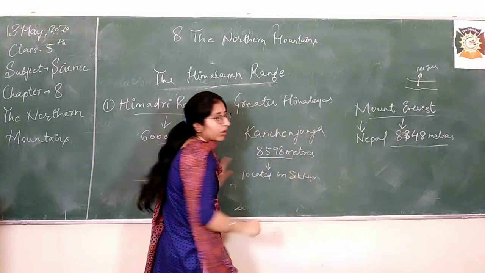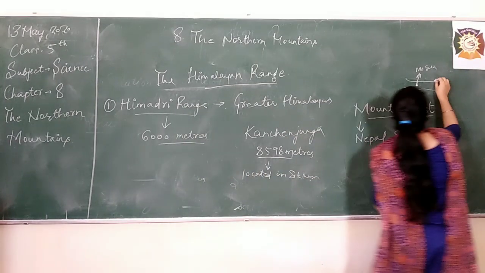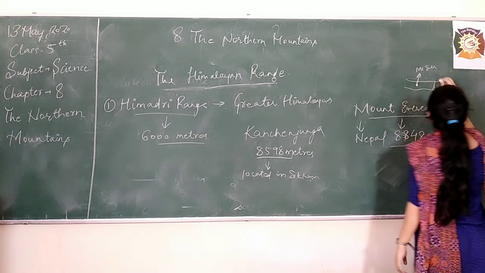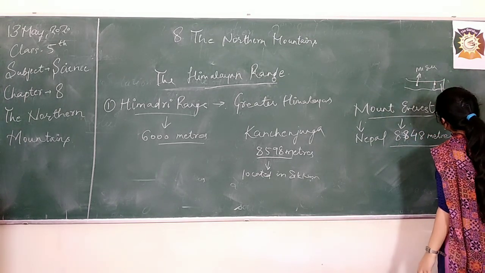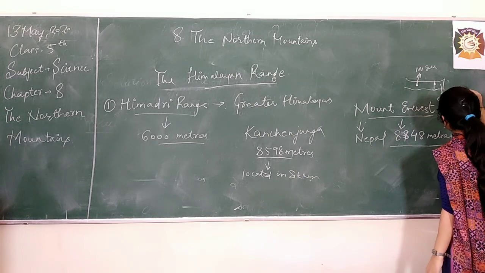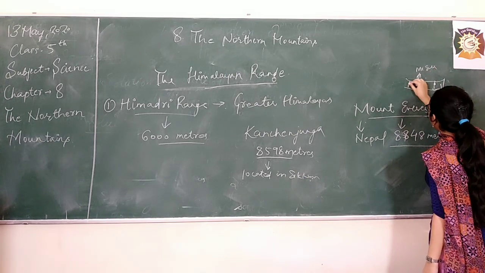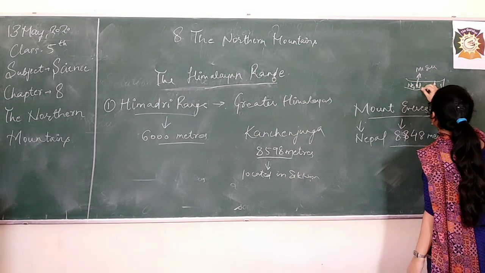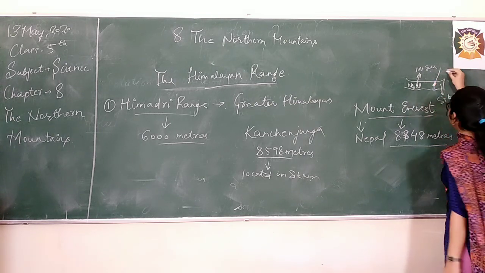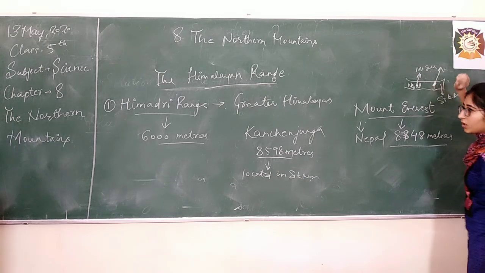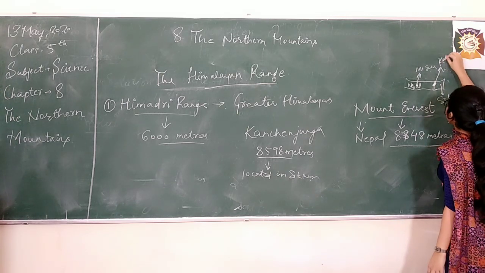It is at the border of Nepal and Sikkim. So here we have Sikkim, I already showed you in this map, and here it is Nepal. So the point I am showing here, the dark point, is Kanchenjunga.